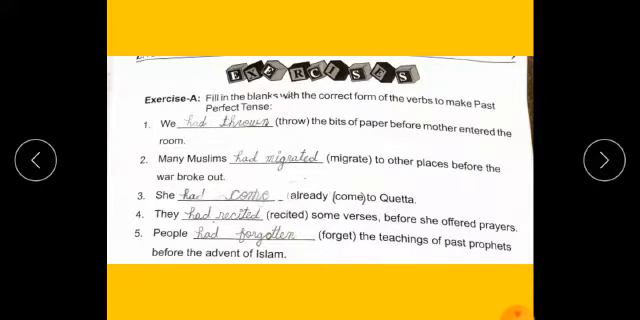Students, this is the exercise. Fill in the blanks with the correct form of the verb to make past perfect tense. The words that are closed in brackets, these are the verbs, these are the first form of verb. You will change it into third form of verb to make past perfect tense, and also use auxiliary verb had. We had thrown the bits of paper before mother entered the room. Number second, many Muslims had migrated to other places before the war broke out.